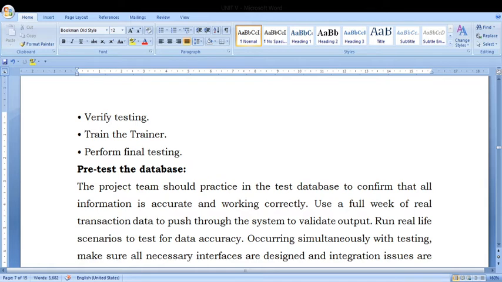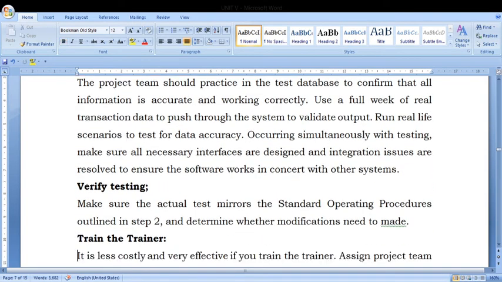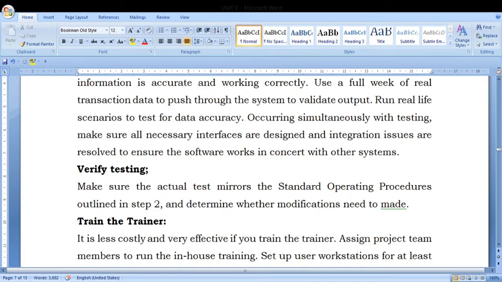They will be testing whether it is easy for the employee to operate, whether the results match the manual calculation, and whether the data is going to be accurate or not. All these things have to be taken as part of the pre-tested database. Verify testing. Once it is okay, make sure that the actual test mirrors the standard operating procedure outlined in step 2. Everything should match or not.